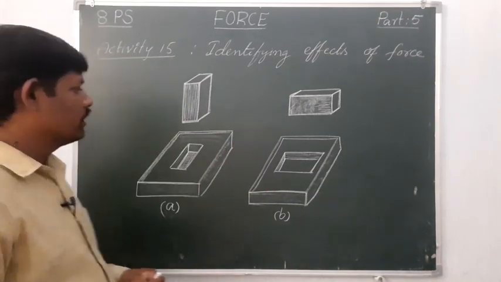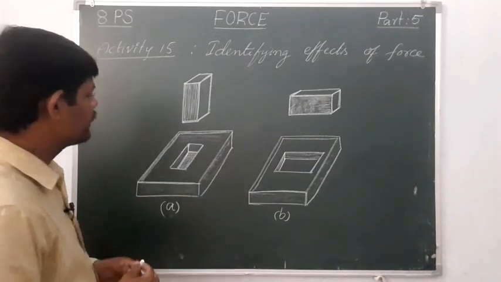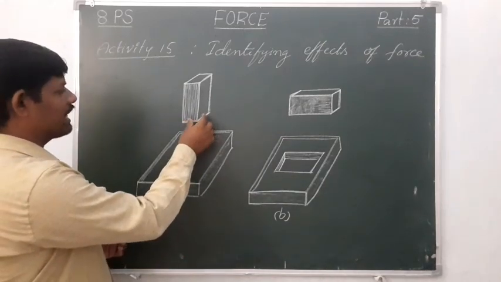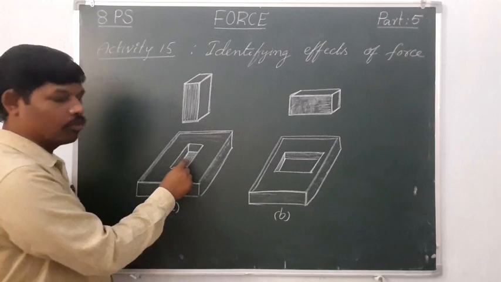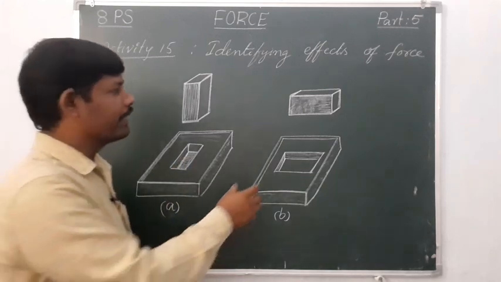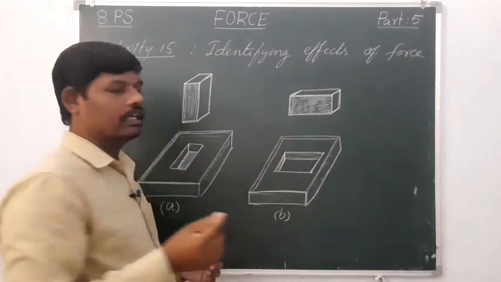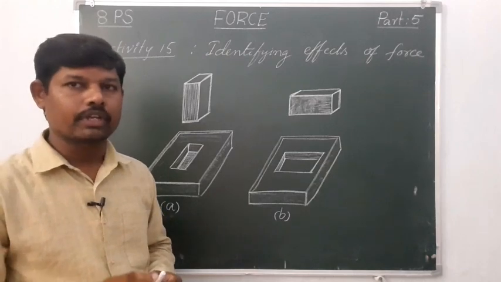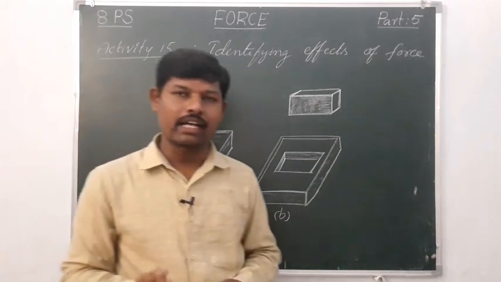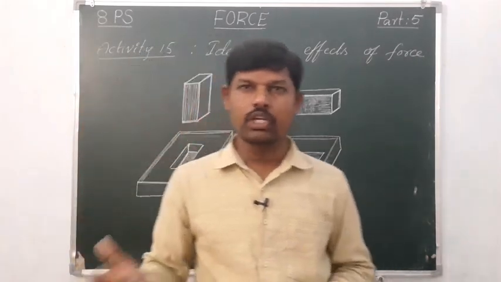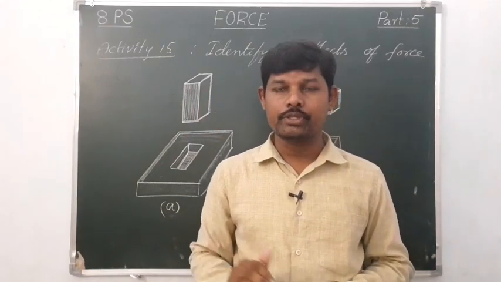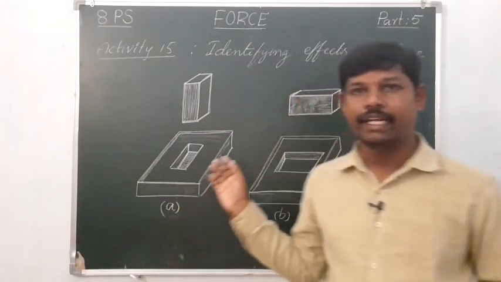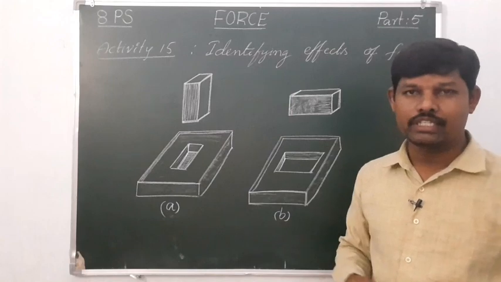Here you may notice that the brick kept vertically sinks deeper, and the brick kept horizontally sinks less deep. The masses of the two bricks are equal and the shapes are equal, but the depths are different. What is the reason?